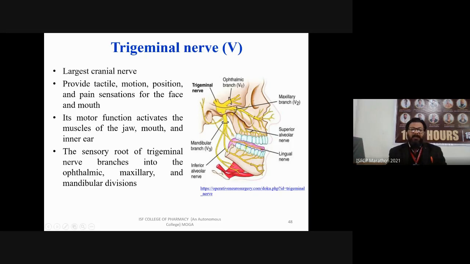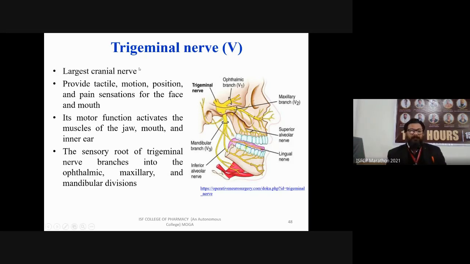The V1 trigeminal nerve is a branch for the ophthalmic region. The V2 is for the maxillary. Maxillary means it is associated with the maxilla portion of your mouth. What is the maxilla portion? You can see here the portion that is associated with your nose, tongue, and the oral cavity. And the third is your mandibular branch. The mandibular branch is going into your tongue and below the maxilla.